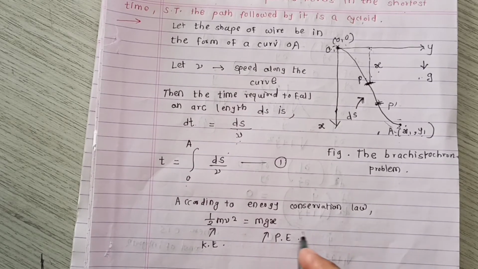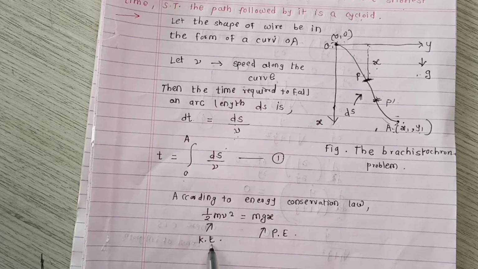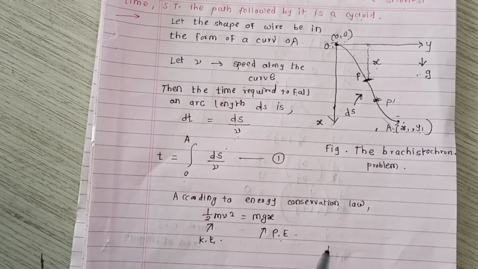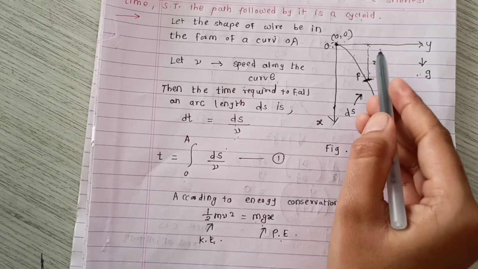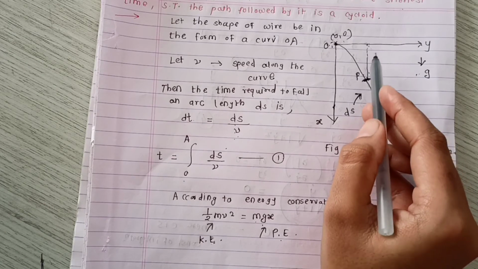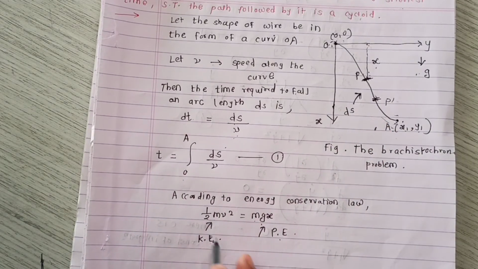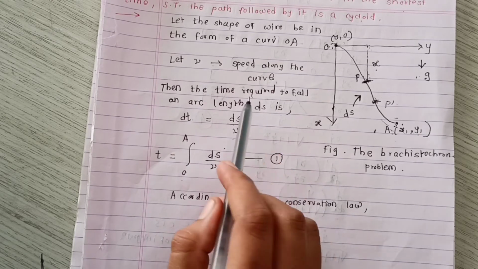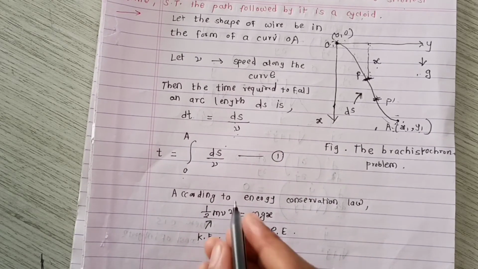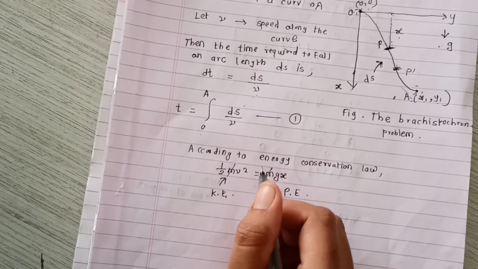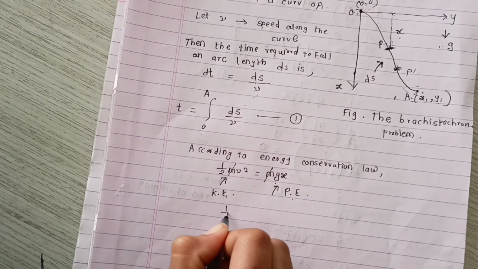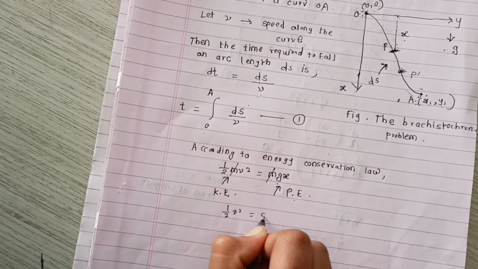So according to the energy conservation law, the kinetic energy is balanced with the potential energy, where m is the mass of the particle, g is the acceleration due to gravity, x is the vertical distance, and v is the speed of the particle. From this equation m gets cancelled, then we get half v square is equal to gx.